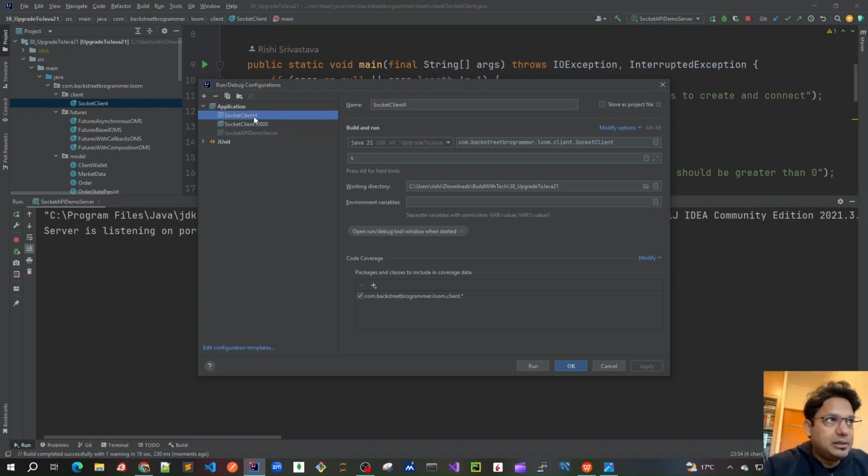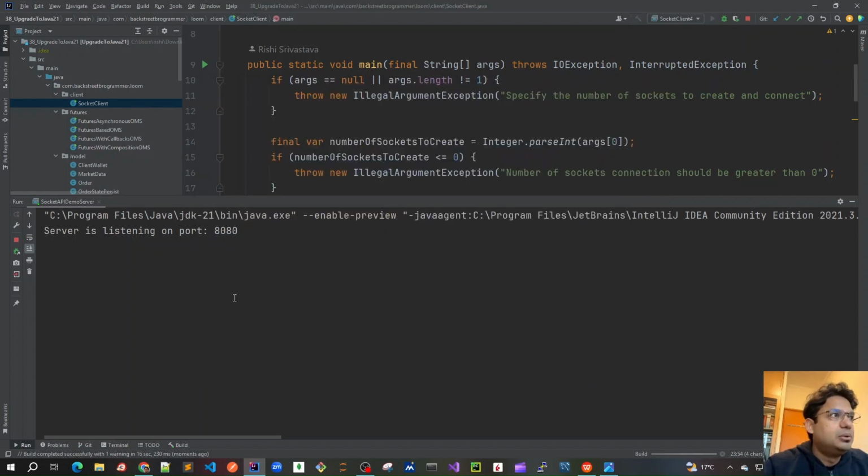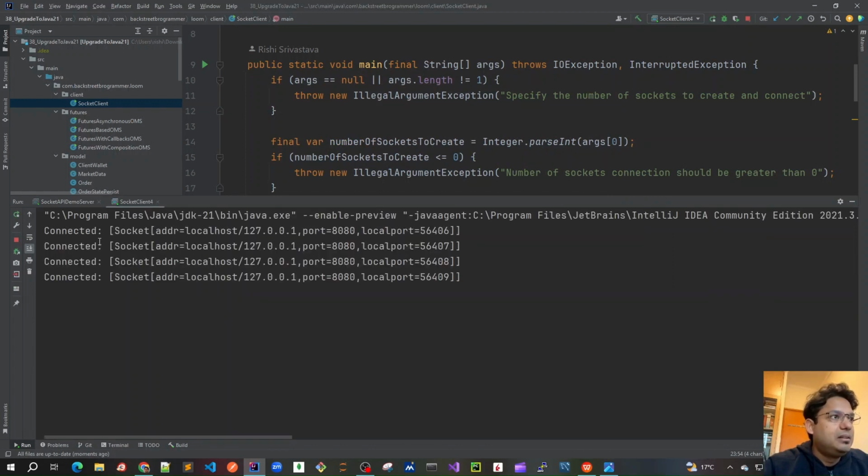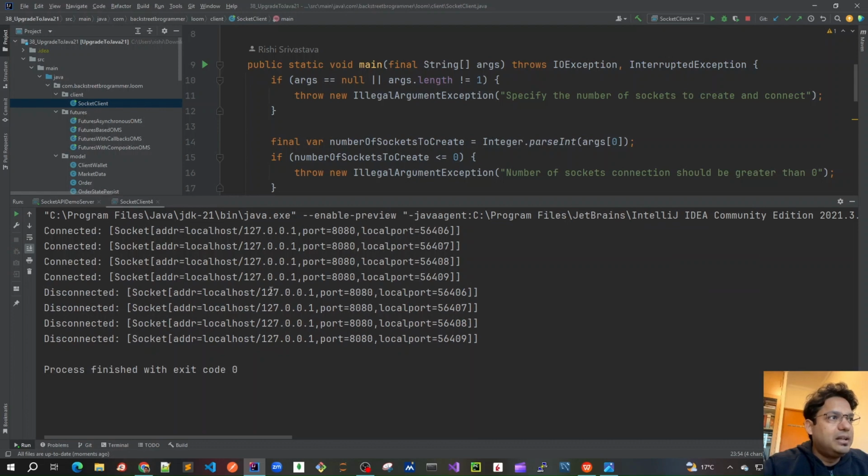If I run this socket client 4 right now, it will try to connect 4 times. So we can see that. Just let me click run. I've just clicked on the run button. Now you can see that on the socket client, there were 4 connections being made, and there was a new port created as soon as each connection was made. Let's look at the server code.